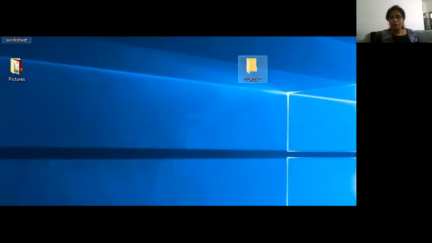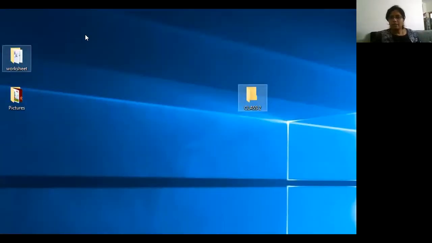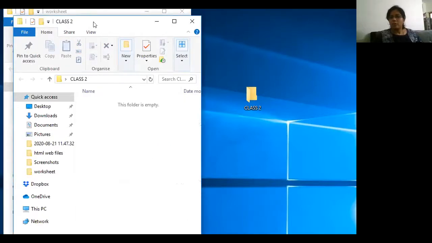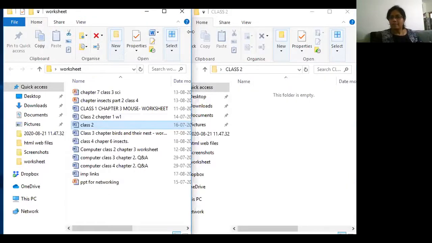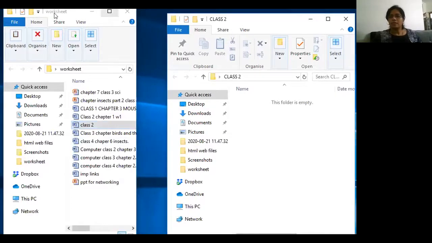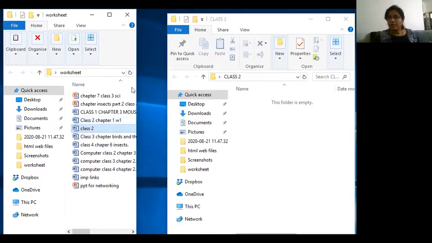Okay, so this is my worksheet folder. Let me show you. Can you see here class 2, chapter 1, class 2? What I want to do is put all my class 2 files in the class 2 folder. So I want to remove this class 2 file from here and put it on this side. This is an empty folder. You can see this is the class 2 folder, and this is the worksheet folder. I want to take it from here and leave it.